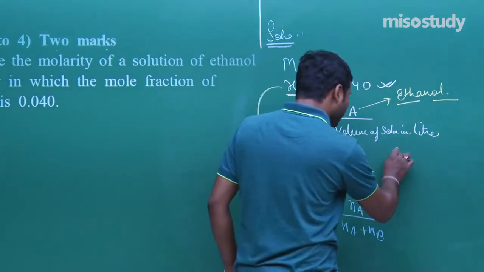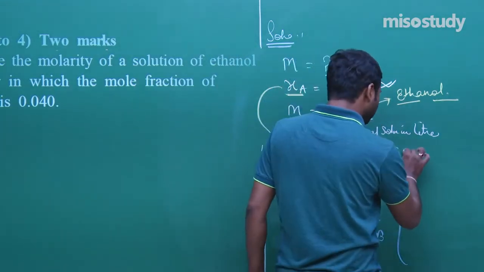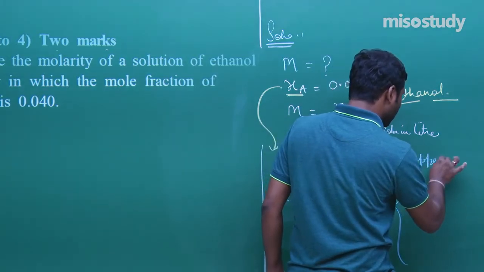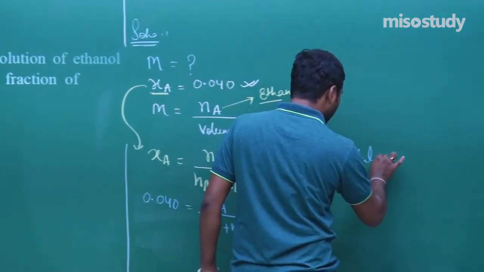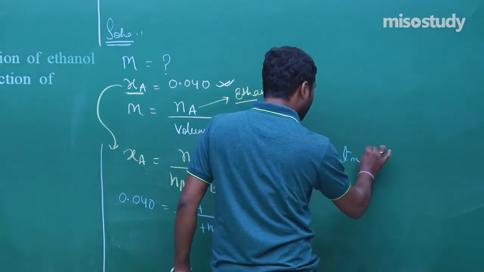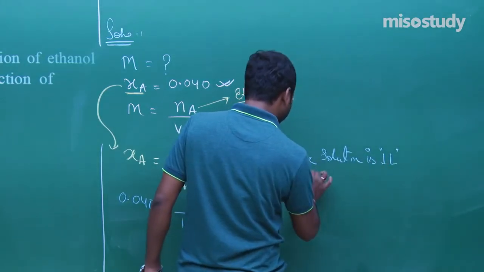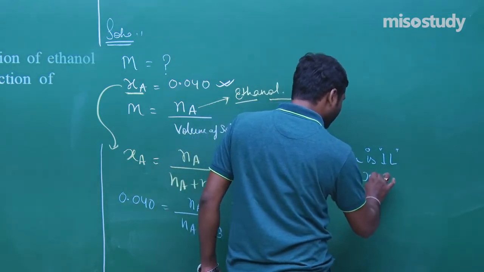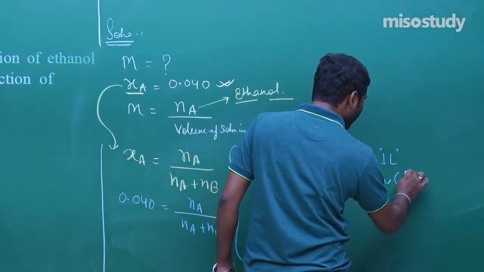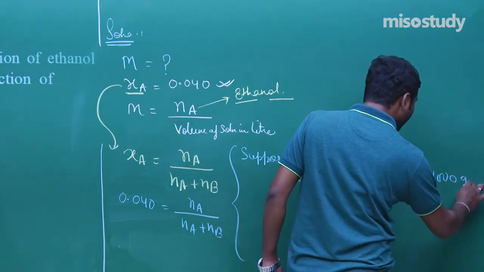As we know, the solution is dilute, and suppose the solution has volume 1 liter. This is the quantity of water, and the quantity of water here, 1 liter, is almost equivalent to, we can say, 1000 gram.